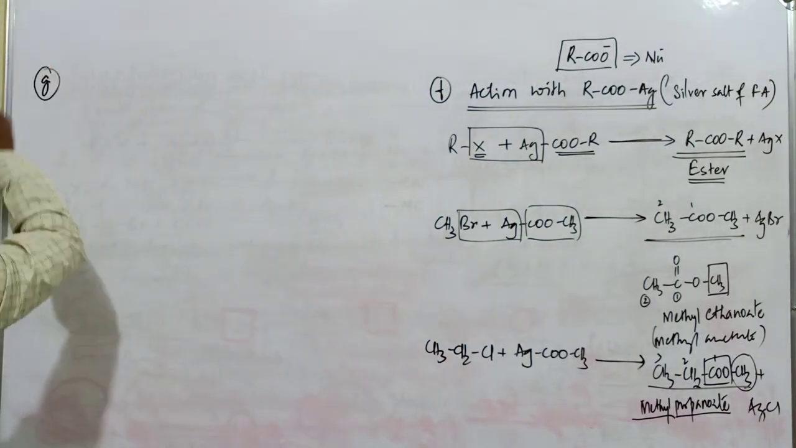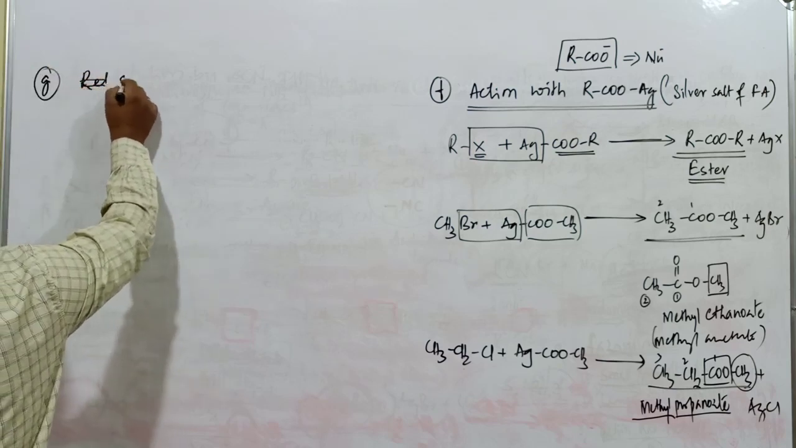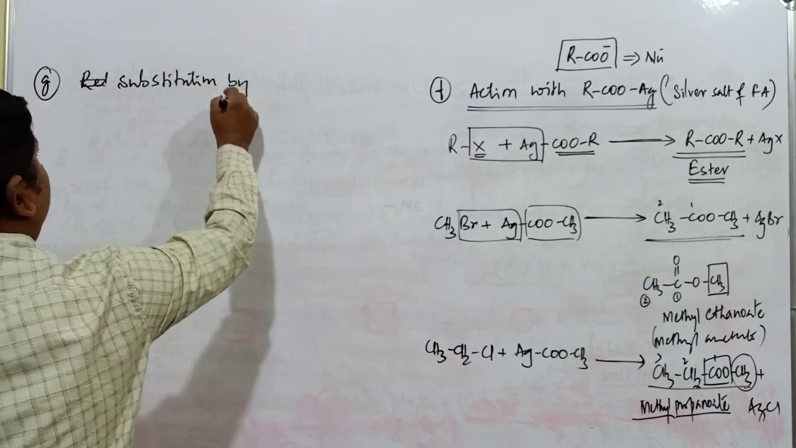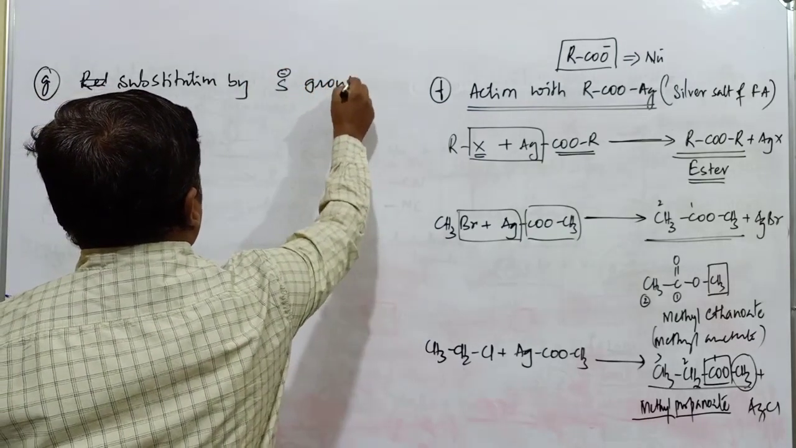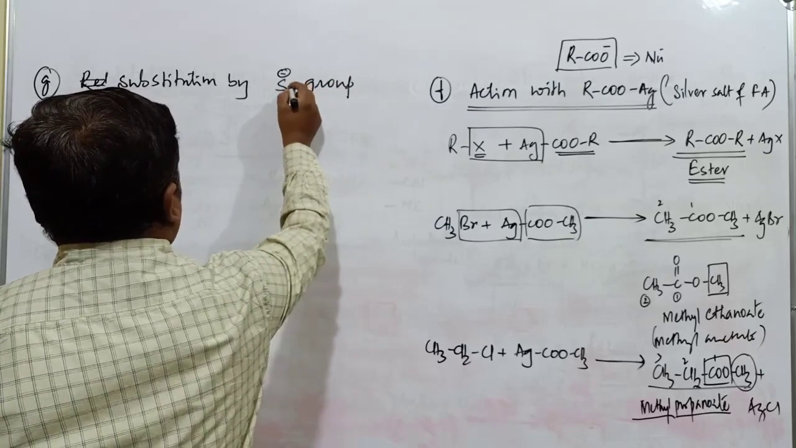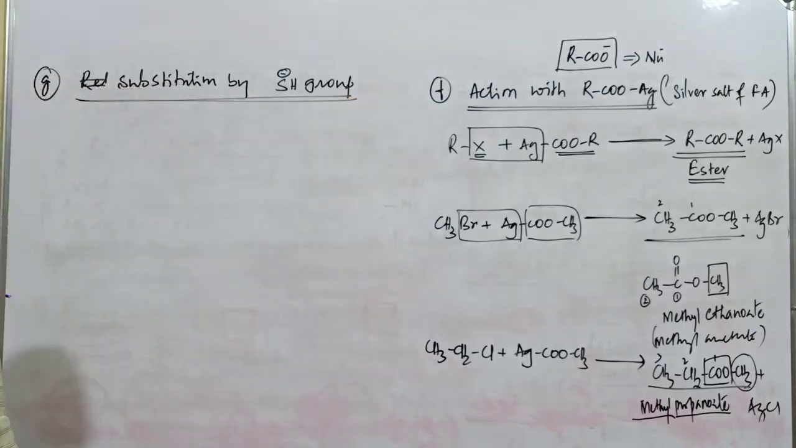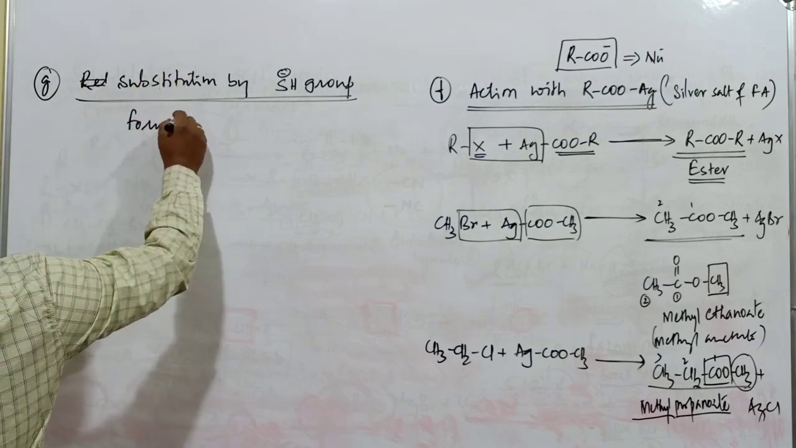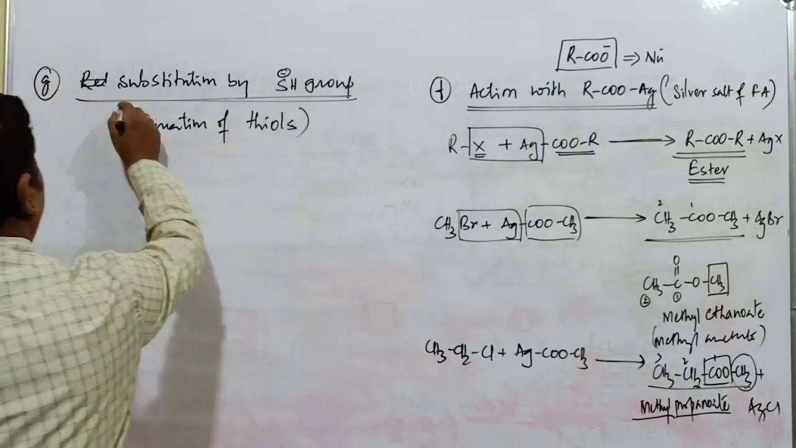Next one, replacement, or you can say substitution, by the HS minus group. It is commonly called the thiol group, thiol. Then formation of another class of compound, thiols, takes place.